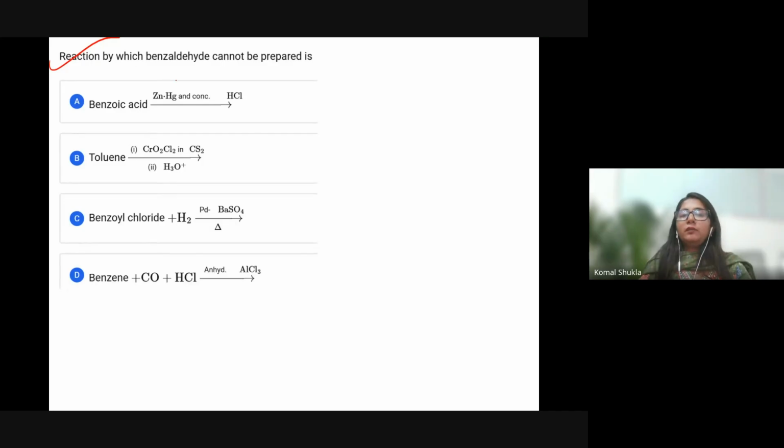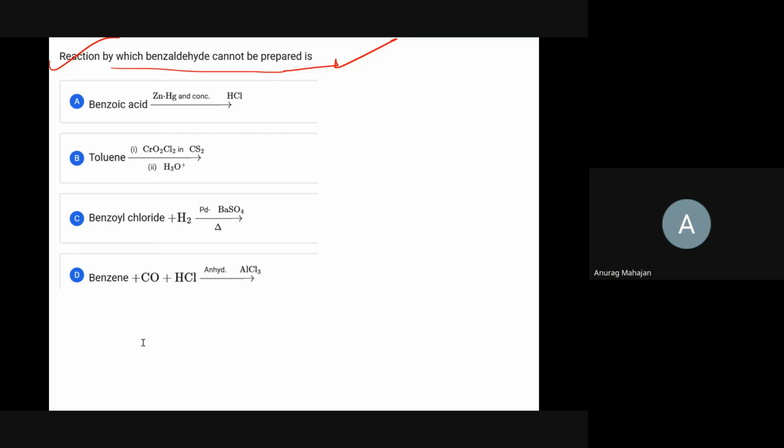With which reaction can benzaldehyde not be prepared? Ma'am, ether with diol H will produce two aldehydes, right?